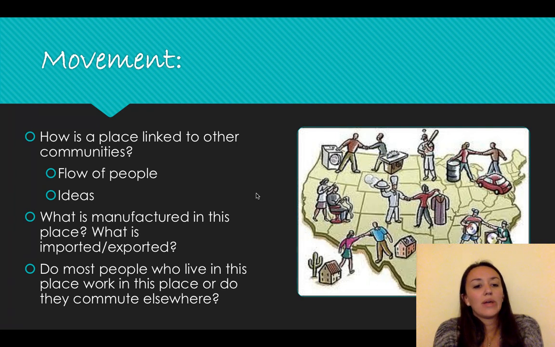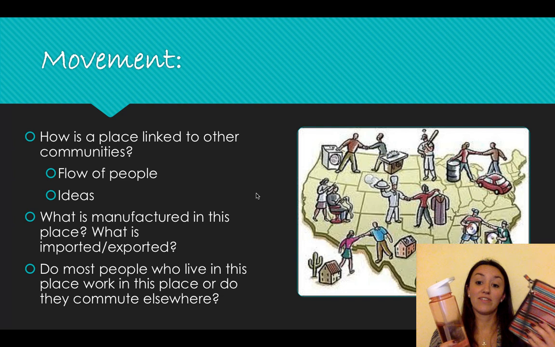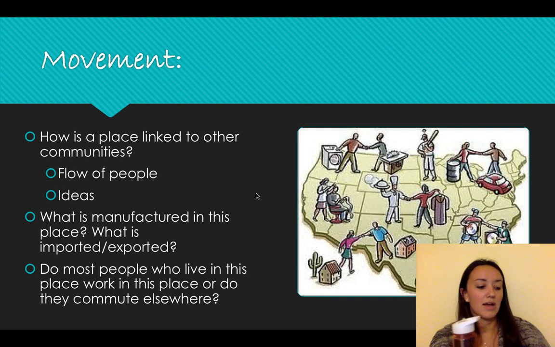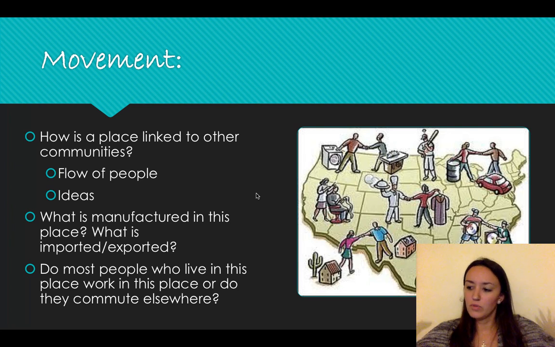Movement. So, how is a place linked to other communities? We'll talk about this a lot when we talk about trade, but obviously with trade, you don't only trade commodities. So commodities are goods, tangible things that you can hold in your hand. I could trade my water bottle for this little pouch that I put my hard drive in, and that's a physical trade. These are commodities. But other things that people trade are ideas, cultures, religion, languages, all these sort of things that kind of bridge the gaps of these different regions, these different communities, these different worlds, so to speak.